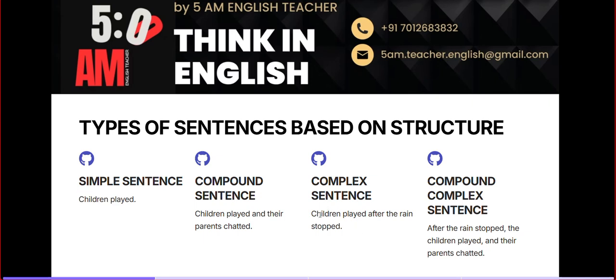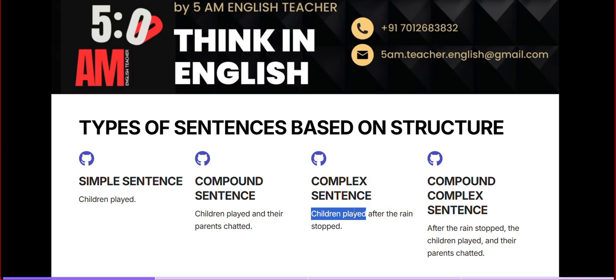Now just look at this sentence. Children played after the rain stopped. Right here, I am splitting this single sentence into two different parts. The first part is children played, and the second part is after the rain stopped. In the first part, children played, it makes complete sense. So which type of clause might it be? It is the main clause or the independent clause.